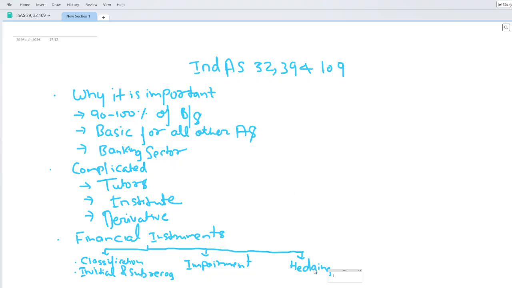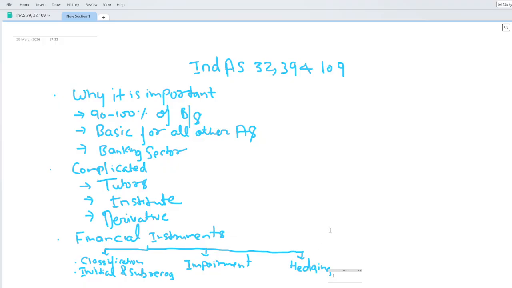Then the third thing is the hedging. I think hedging is the most gray area, the unexplored area. How is hedging happening? Normally it's done in the banking sector and even in the oil industry. Like in oil, like petrol, now the crude price is going high, so how to hedge those things? Even in the aviation sector also. But majorly, hedging is done in the banking sector.